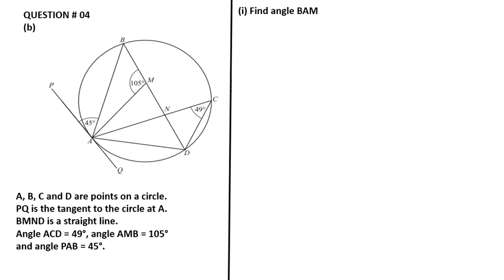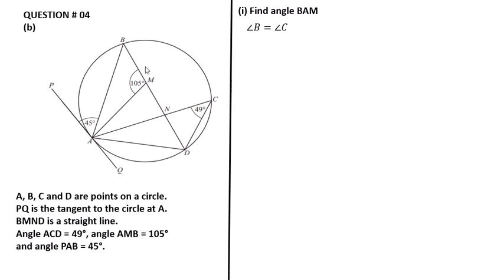Now first we find angle BAM, which means we have to find this angle A. B, A, M is a triangle.